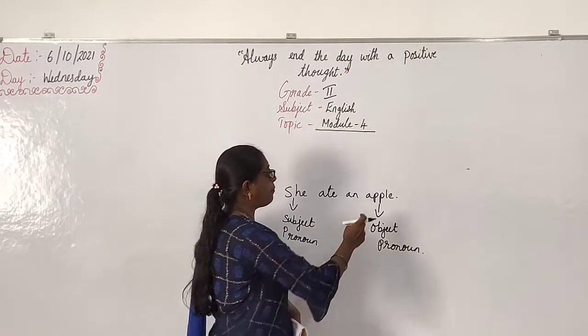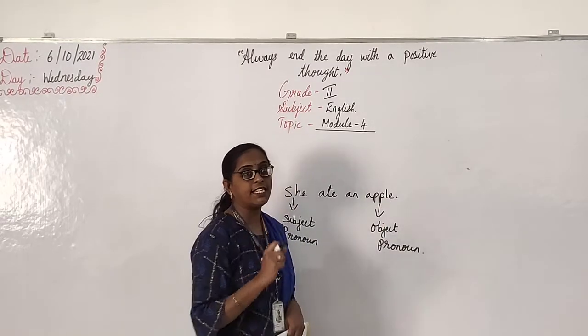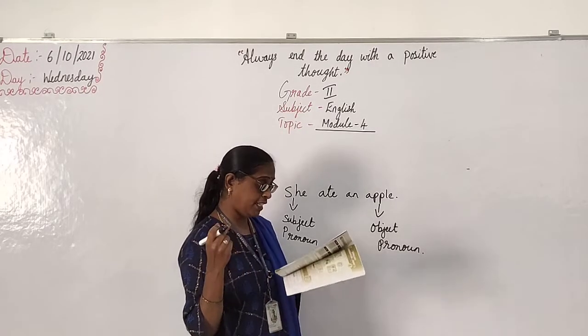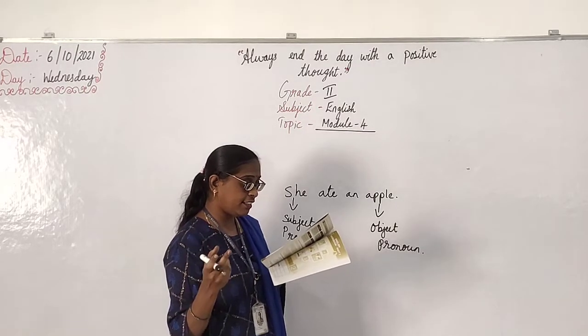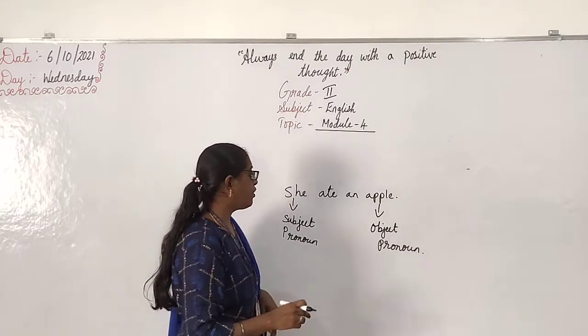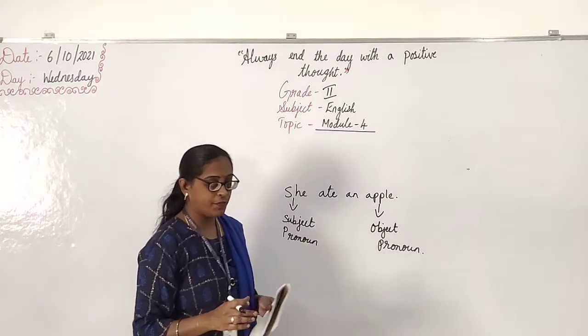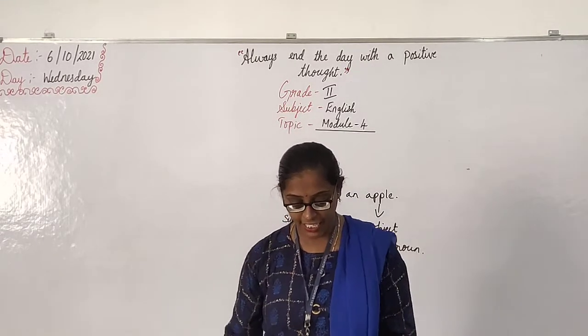Example: instead of apple we will use it. Then it, her, this. These come under the object pronoun. We learned this in the previous class, right, children?